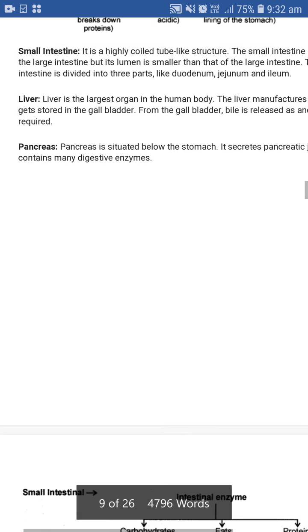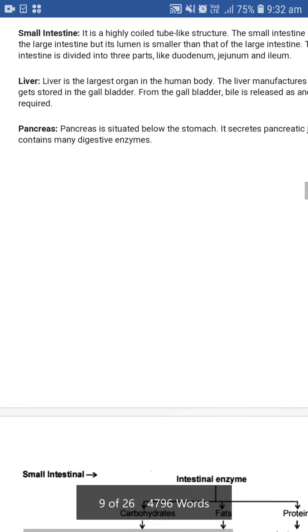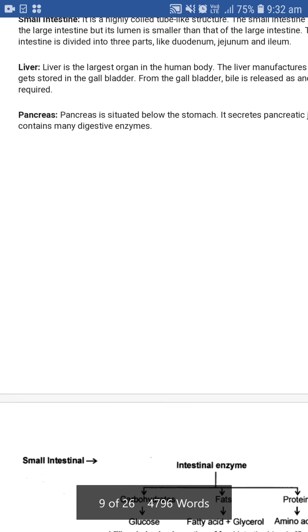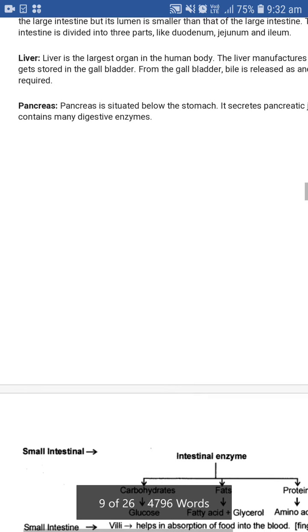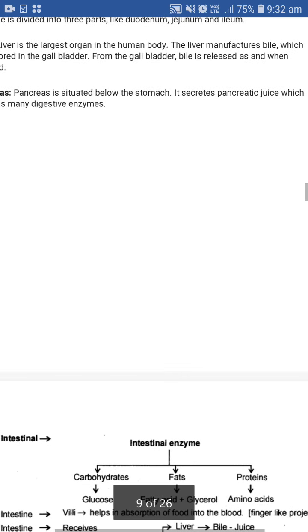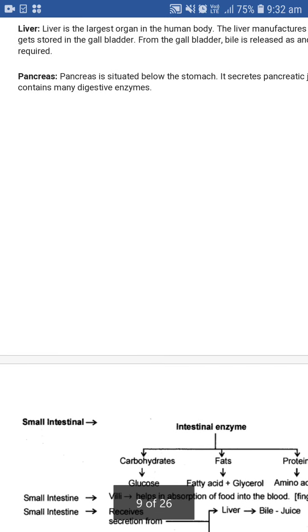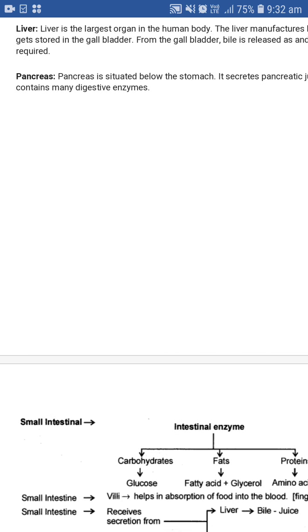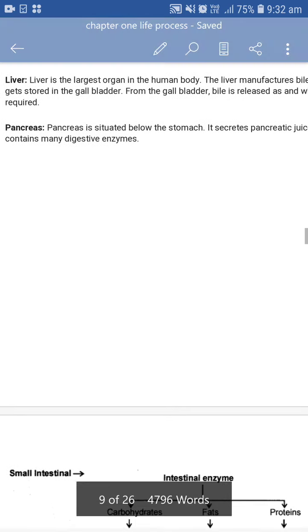Now, the liver. The liver is the largest organ in the human body. The liver manufactures bile, which gets stored in the gallbladder. From the gallbladder, bile is released when it is required. The pancreas, which lies below the stomach, secretes pancreatic juices which contain many digestive enzymes.